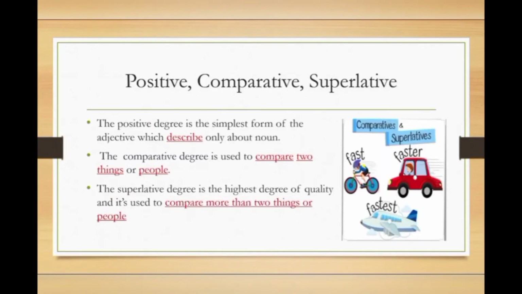The positive degree is the simplest form of the adjective which describes only the noun. Second, comparative. The comparative degree is used to compare two things or people. Third, the superlative degree is the highest degree of quality and it's used to compare more than two things or people. For example, see, cycle is fast, okay, but car is faster than cycle. And superlative degree is here, aeroplane is fastest of cycle or car.